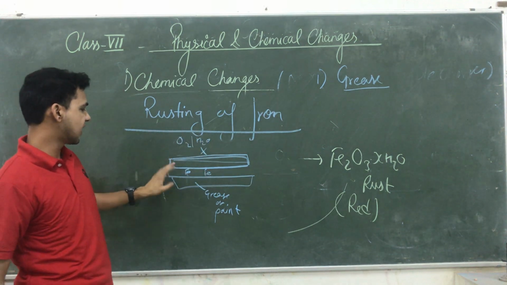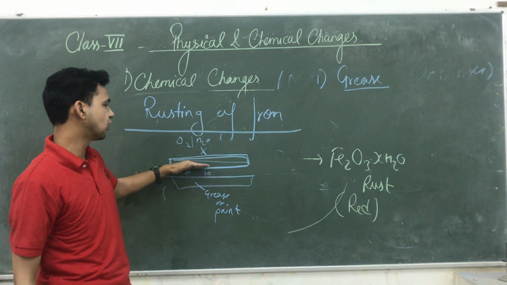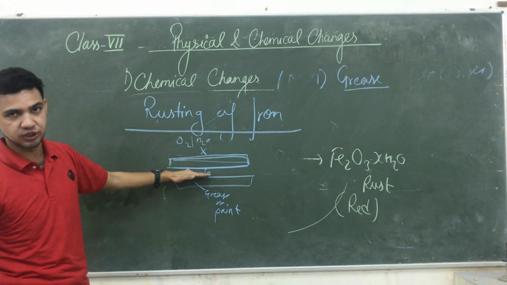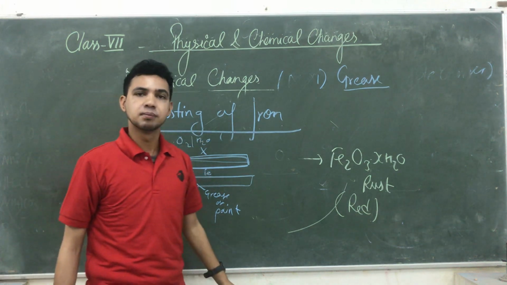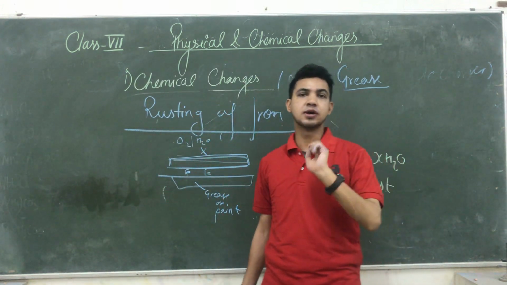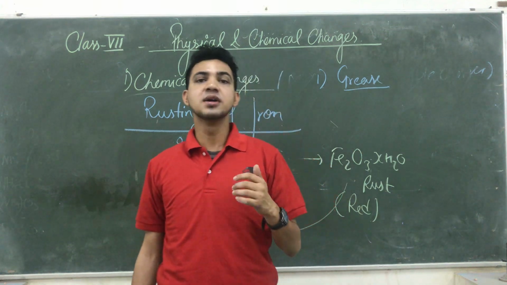When the grease and paint generate a layer on the surface of the iron object, the air and moisture cannot come into contact with this object. So rusting does not take place. So if you want to protect your iron object, you apply a paint on the surface of this metal as well as apply a grease.